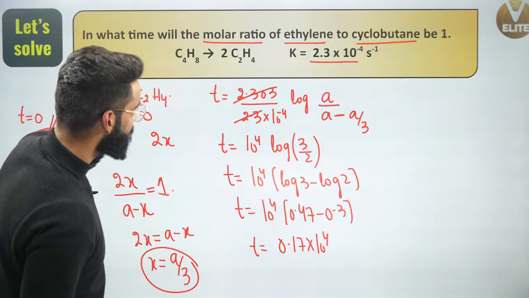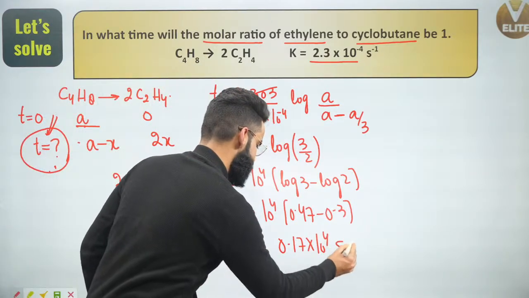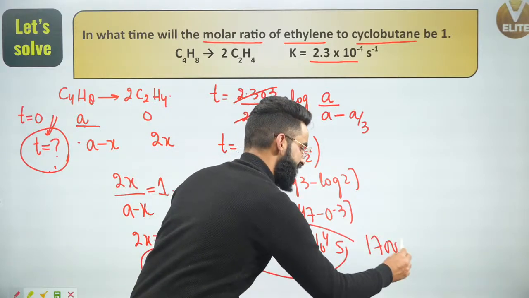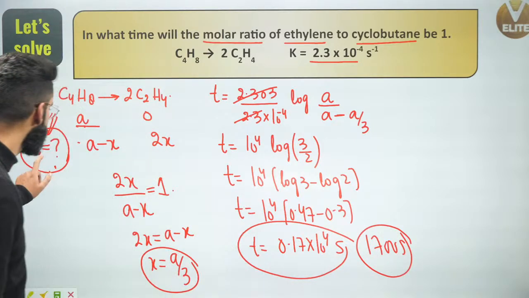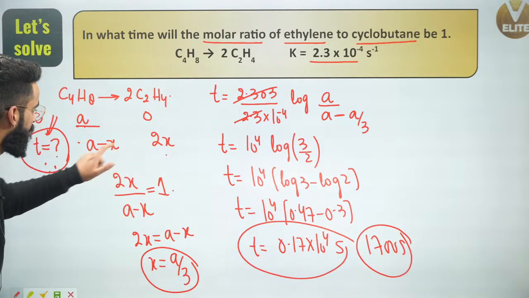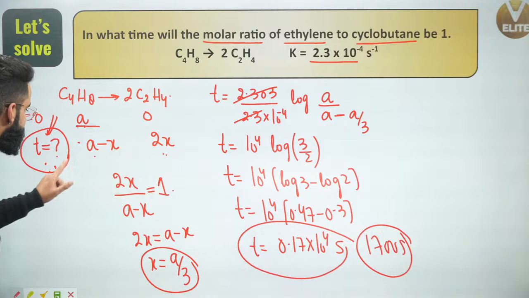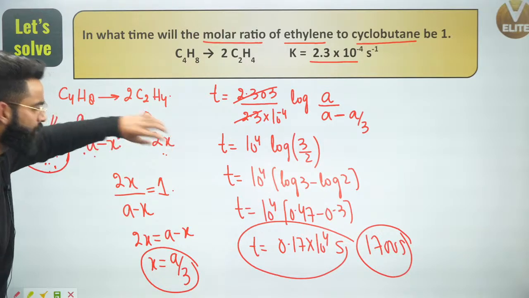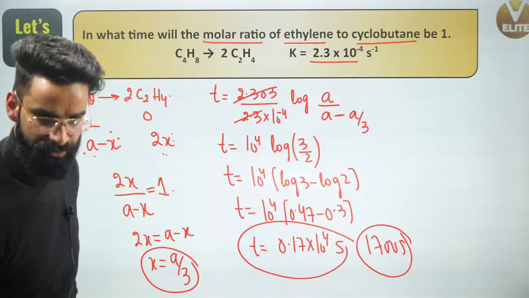And is the time given in seconds? Yes, people. I can say after these many seconds, after 1700 seconds, the molar ratio of these two has become equal. After 1700 seconds, the number of moles of reactants has become equal to the number of moles of products, which I was supposed to calculate.